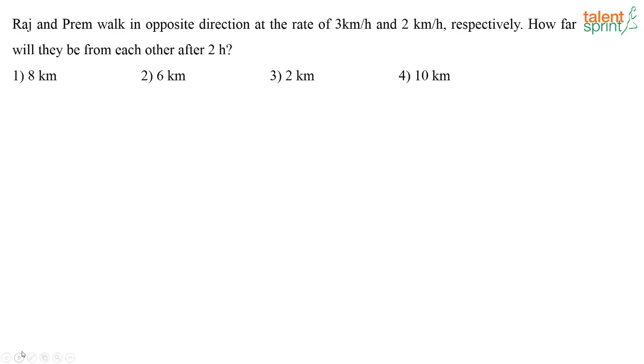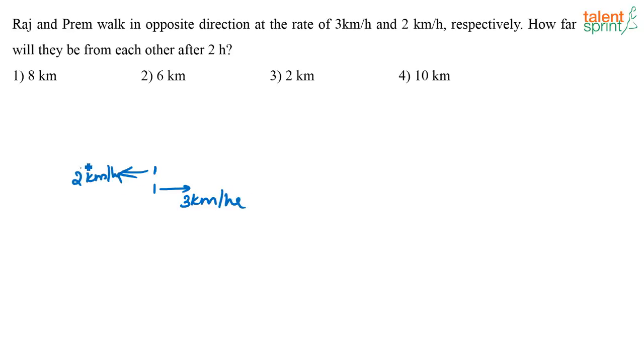Next, again a very easy question. Raj and Prem walk in opposite direction at the rate of 3 km per hour and 2 km per hour respectively. How far will they be from each other at 2 hours? So both of them are starting at one point. One person is going at the rate of 3 km per hour. The other person is going at the rate of 2 km per hour.